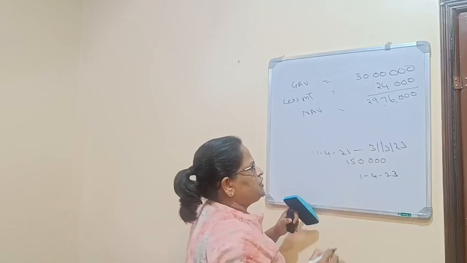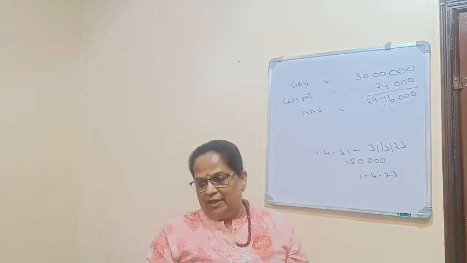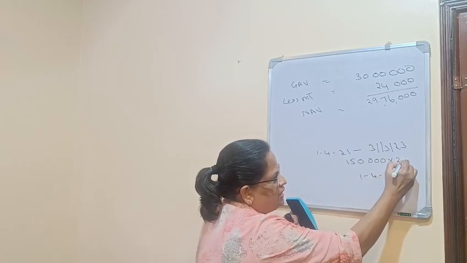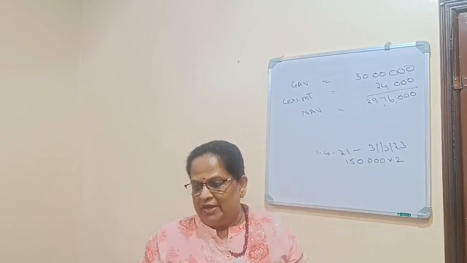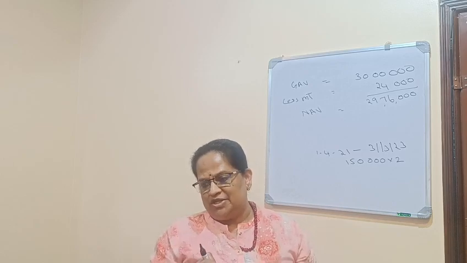So this is the pre-construction period, 1/4/21 to 31/3/23. They paid the interest for 2 years, so 1 lakh 50 into 2, 3 lakhs. That you have to divide by 5, so you will get 60,000. That will be the pre-construction interest.